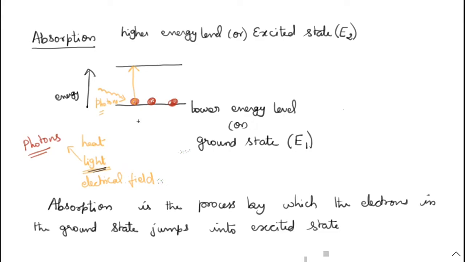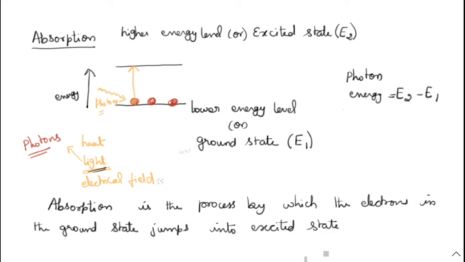So what is the sufficient energy? Whatever light is falling on the atom, it never goes to the excited state. So what is the condition when absorption takes place? The photon energy should be equal to the difference between the two energy states, E2 minus E1.